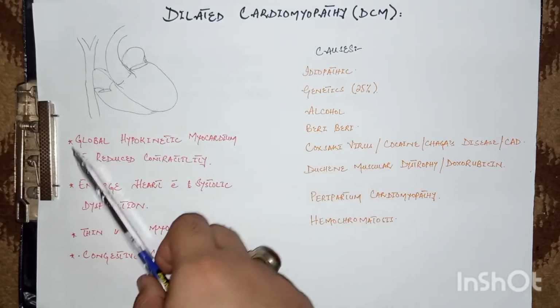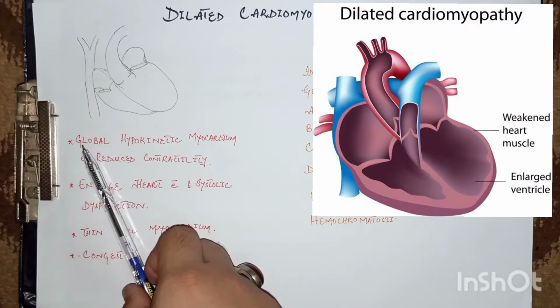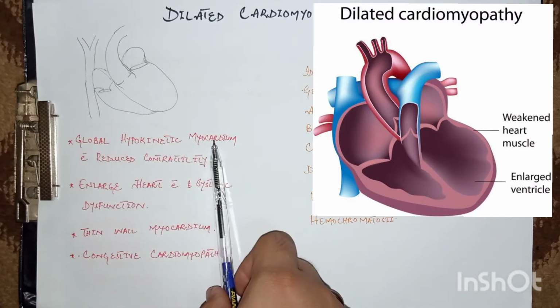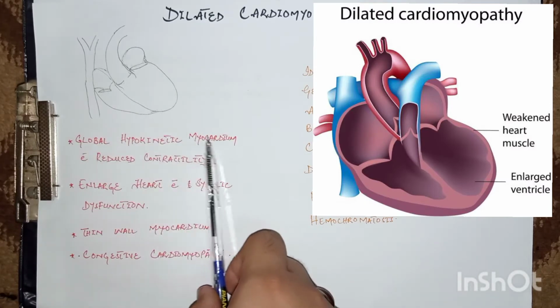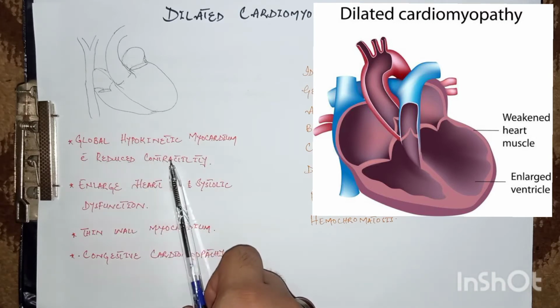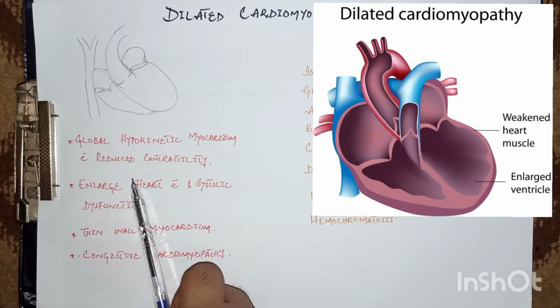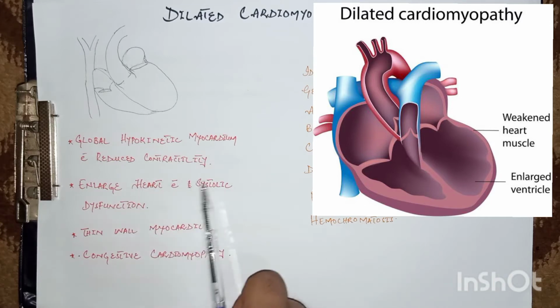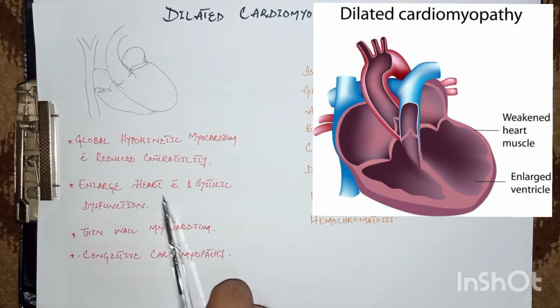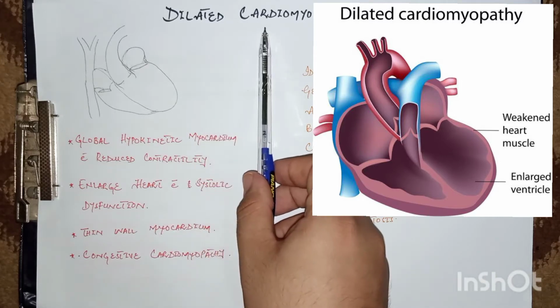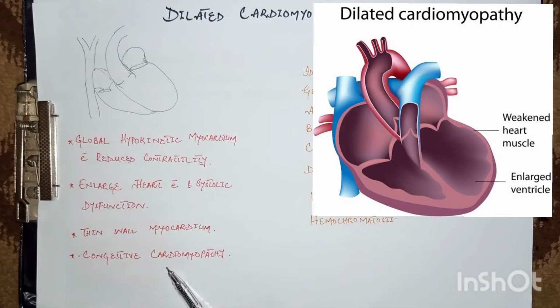The general characteristics of dilated cardiomyopathy include globally hypokinetic myocardium, that is hypomotile myocardium, along with reduced contractility of the myocardium. Heart chambers are enlarged or dilated along with systolic dysfunction. Systolic dysfunction means that the heart is unable to contract properly, and there is a thin-walled myocardium. Dilated cardiomyopathy is also called congestive cardiomyopathy. It is one of the common causes of congestive cardiac failure.